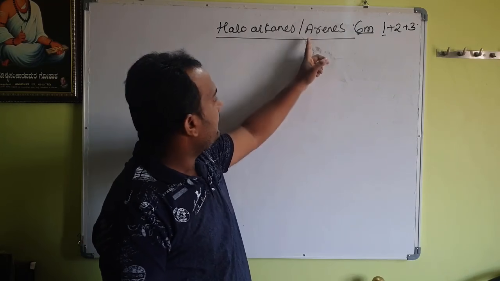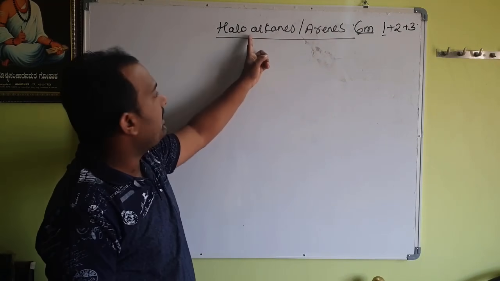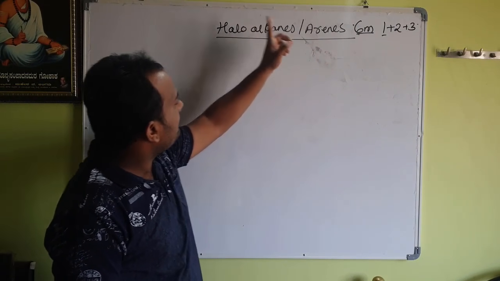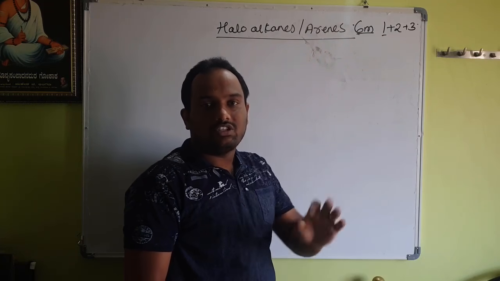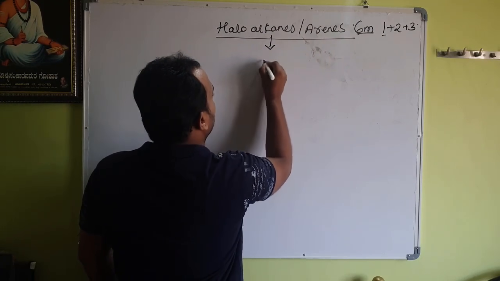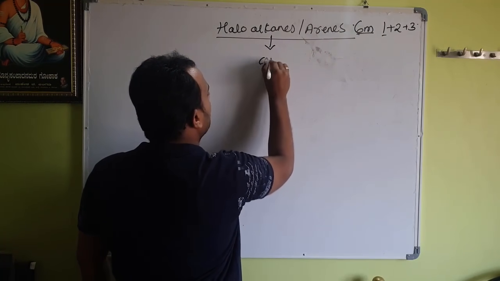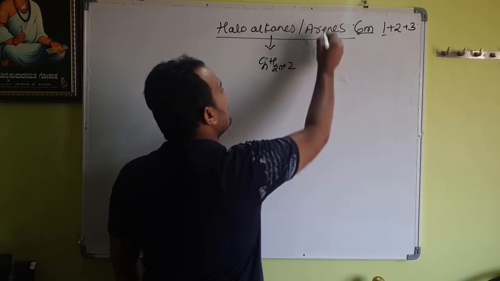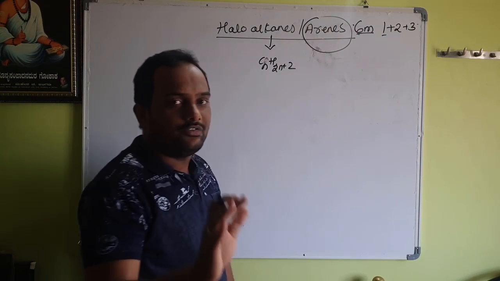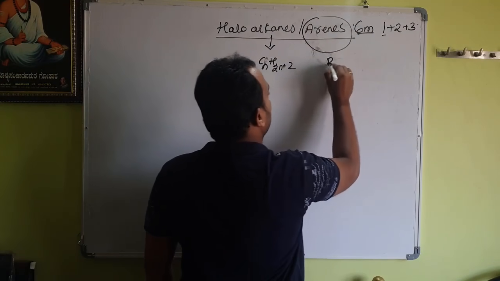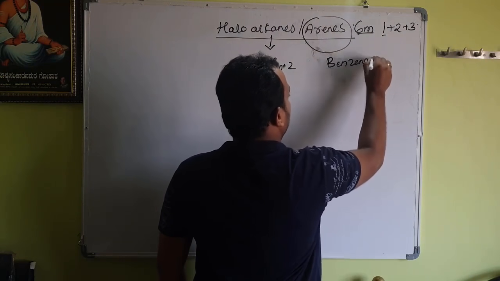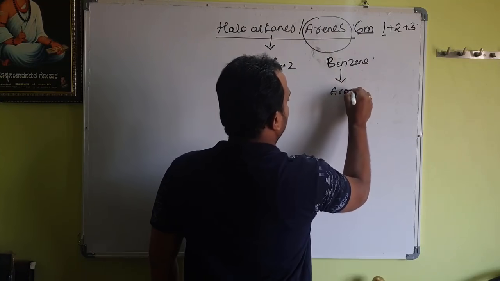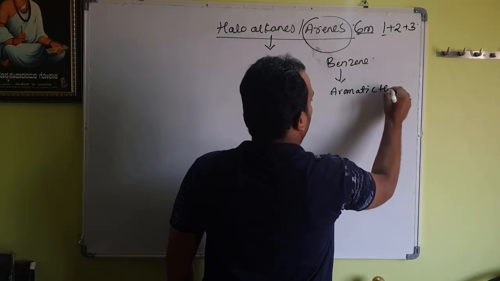In this, we will study in detail the preparation, classification and chemical properties of haloalkanes. Similarly the same for haloarenes also. The majority of students know alkanes, which have the formula CnH2n+2, but many students don't know what arenes stands for. No need to be confused, an arene is nothing but the compound called benzene. Everybody knows benzene is an aromatic hydrocarbon.